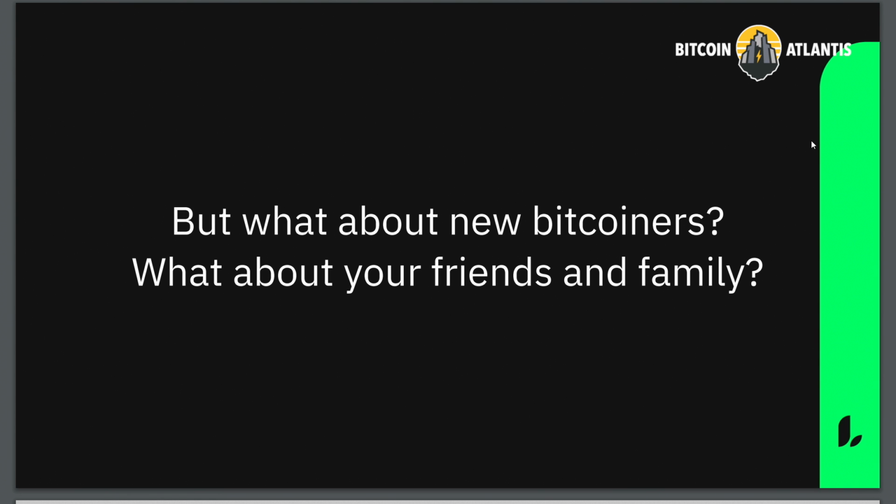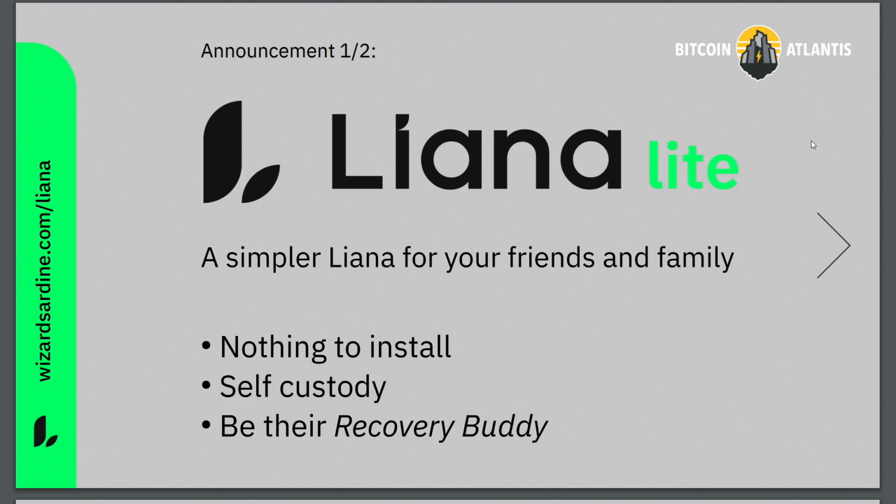And so what we're bringing today is Liana Lite. This is basically Liana that we're bringing for the masses. So it has, of course, a different compromise, which is that we are running the backend infrastructure. So this is connecting to our node, but of course, it's still a self-custody wallet. It's still your keys, your coins. But for onboarding people now, you can just tell them to go to the web page.